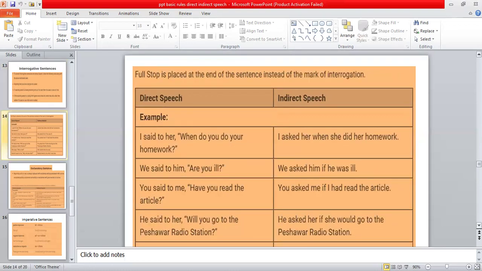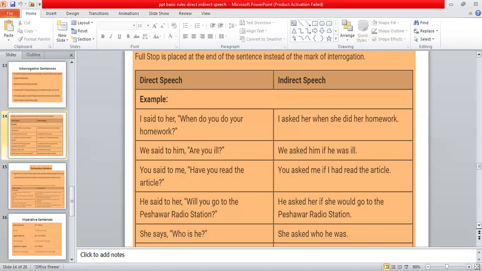Okay, students, you can see on your screen that we have a few sentences over here. And the last rule regarding the interrogative sentences is that a full stop is placed at the end of the sentence instead of the mark of interrogation. When you change the direct sentence into indirect speech, there will be no question mark. Rather, you will have to put the full stop. Why? Because the whole construction of the sentence will be changed.